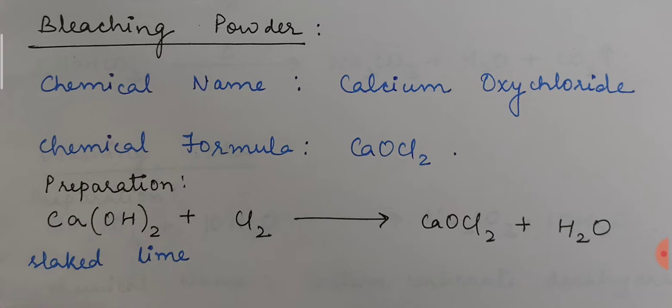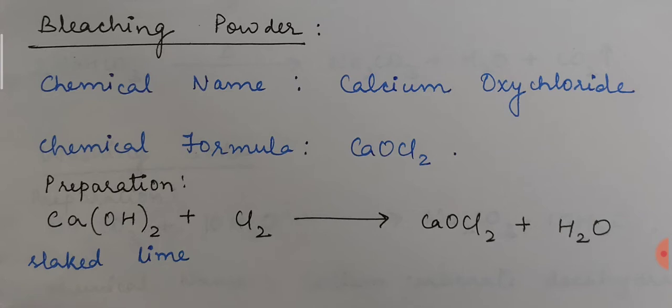The reason is that this Ca(OH)2, calcium hydroxide, in its dry form is said to be slaked lime. When we mix calcium hydroxide in water, then it becomes lime water, which we have already discussed. But when it is in its dry form, then we say it is slaked lime. So when slaked lime reacts with chlorine gas, we get bleaching powder and water.